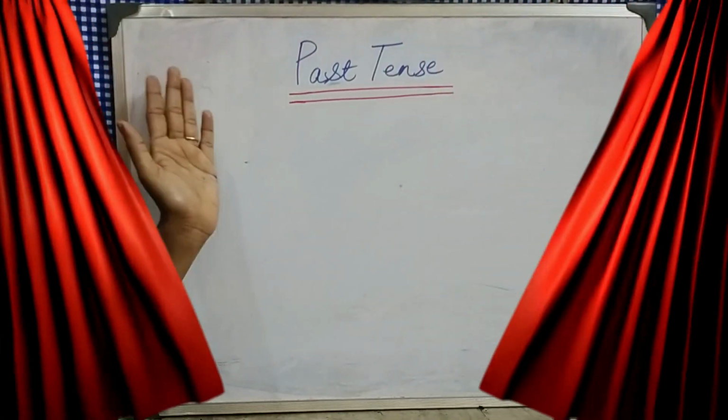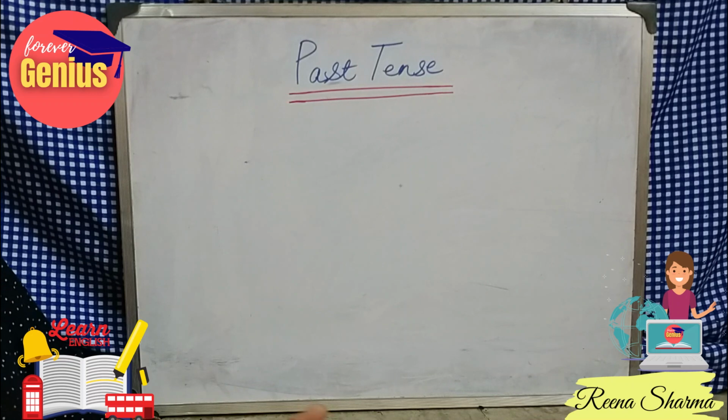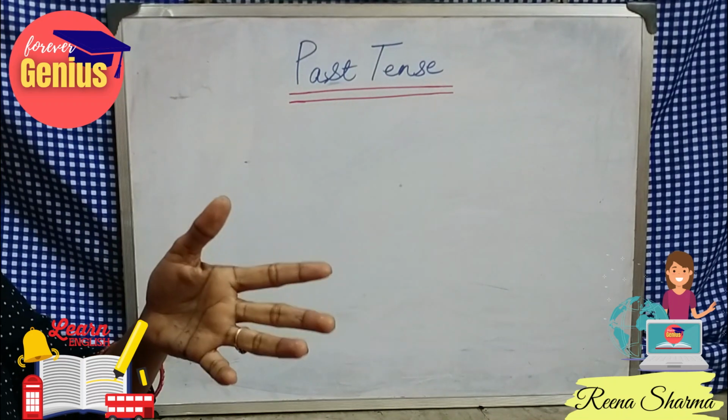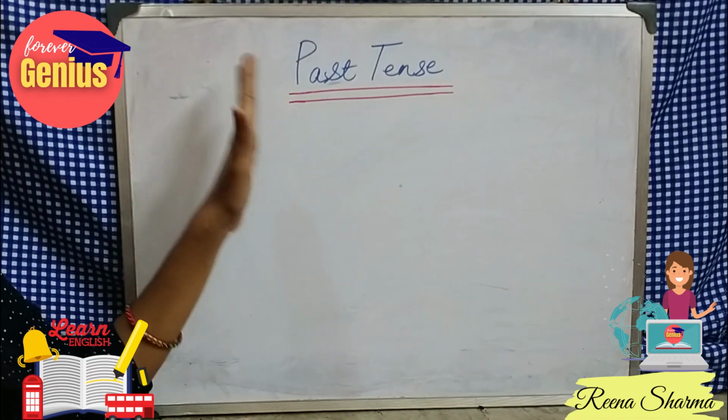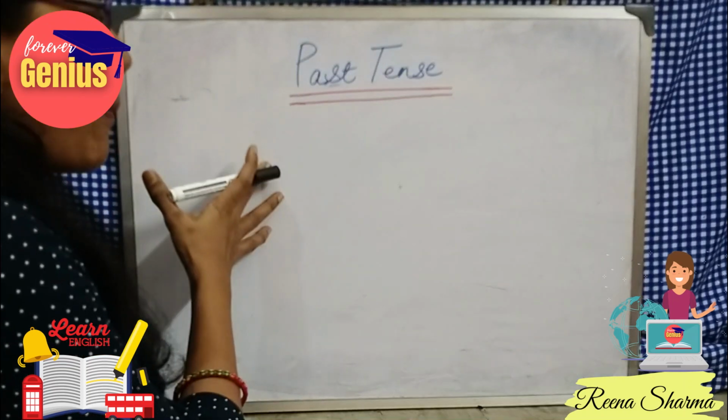Hello students, our today's topic is past tense. So in our last videos we have seen what are tenses, what is simple tense. Now comes our past tense. So we all know past means an event or a thing which has already taken place, a thing which has already happened.